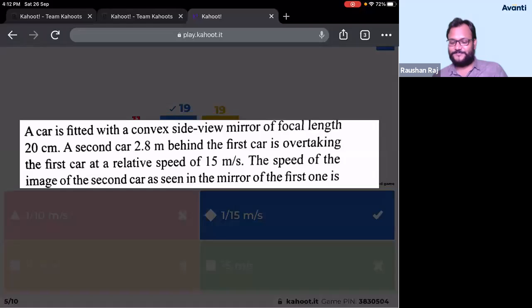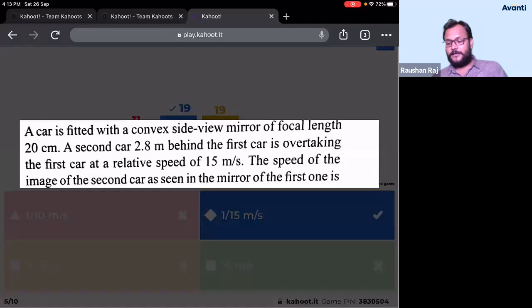Guys, see, a convex mirror is used. Focal length is given to you, so f is plus 20. A second car is 2.8 meter behind the first car. So what is the object distance? So u is 2.8 meter, so minus 2.8 meter will be the u value. And the second car is overtaking the first car at a relative speed of 15 meter per second. So velocity of second car with respect to first one is 15 meter per second, right? So can I say that velocity of object with respect to mirror, because the mirror is fitted on the car, is given to you as 15 meter per second.